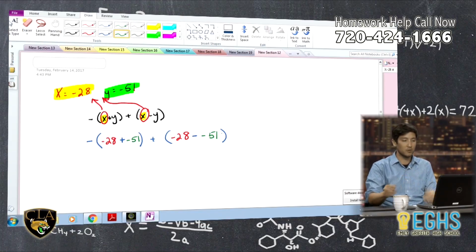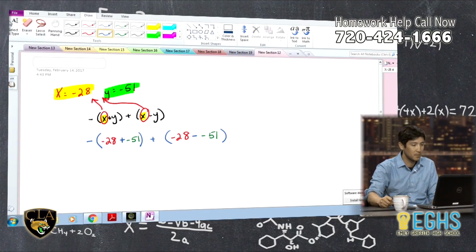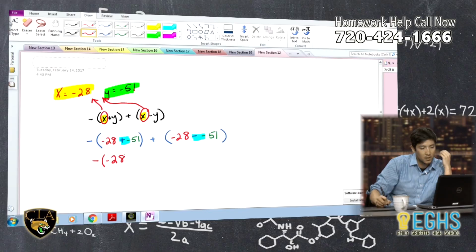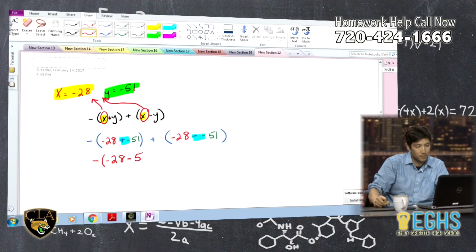We're just going to walk through and use PEMDAS. But before I do that, I want to clean these up. I don't want to have two operations right next to each other, so I'm going to clean it up so I don't make any mistakes. The negative 28 is fine. If you remember, a positive and a negative right here is going to be a negative, so minus 51. This plus is staying the same. And then I get negative 28, and a negative and a negative makes a positive 51.